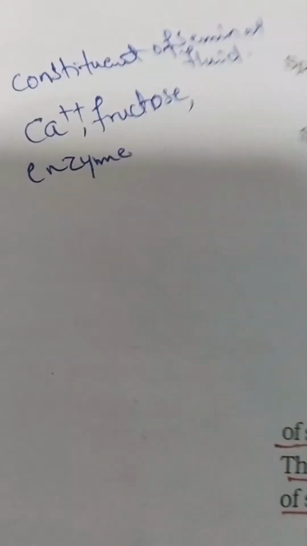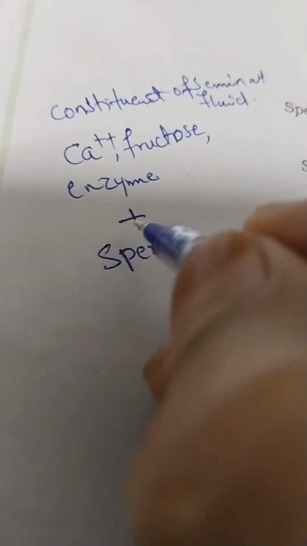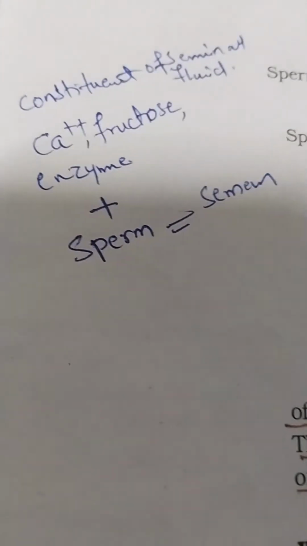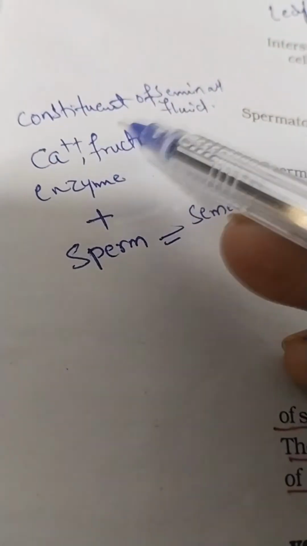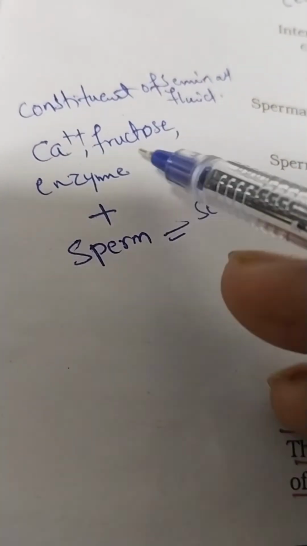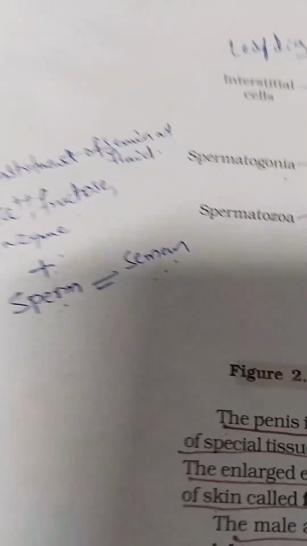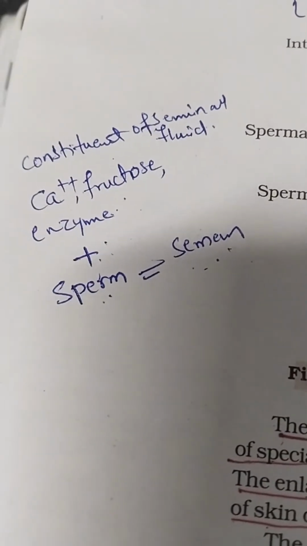When this seminal fluid is combined with the sperm, at that time it becomes semen. The constituents of seminal fluid are calcium, fructose, and enzymes. When it fuses or adds on with the sperm, that fluid is known as what? Semen.